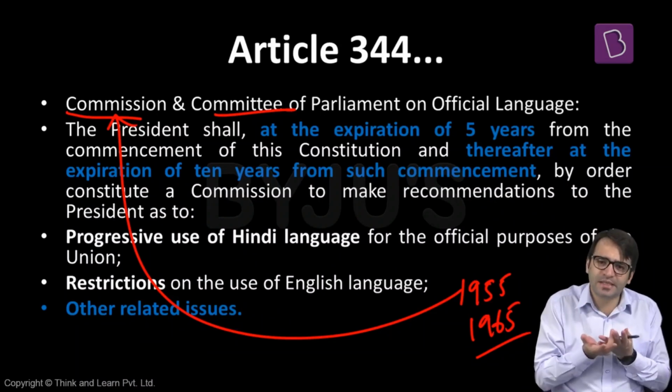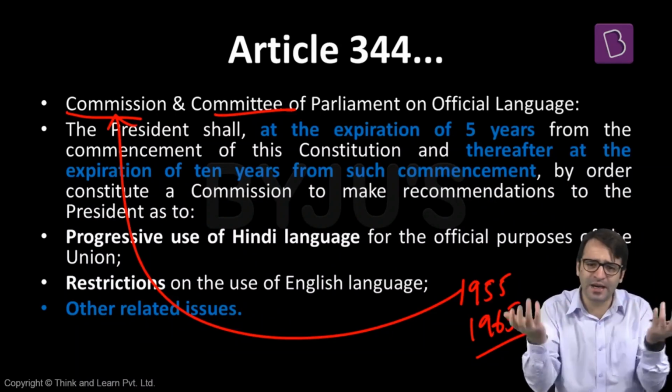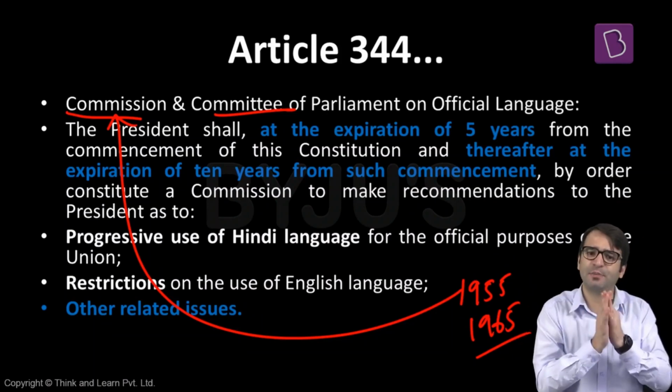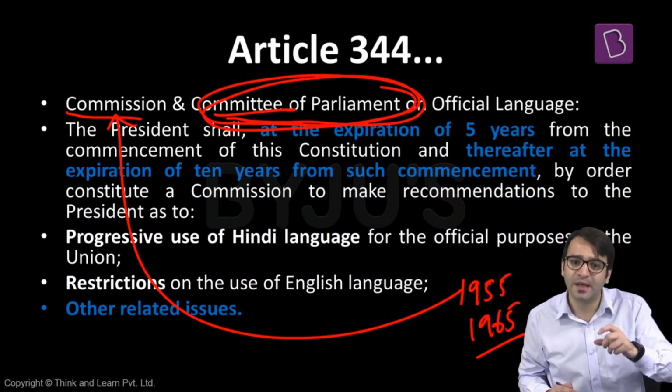What is a commission? A language commission will be set up. This language commission should recommend how we can reduce the use of English and progressively increase the use of the Hindi language, and any other related issue between English and Hindi that there may be. So please give us suggestions, please give us recommendations on this language issue. And once this commission submits the report, there should be a committee of the parliament on official language, which should look at this report and give their suggestions on it.